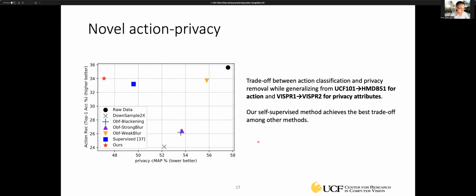We also did the evaluation on novel action privacy attributes, which means some of the action privacy attributes are unknown during the training. So this is the result. Based on the plots here, our method has slightly higher action performance than the supervised approach, but the privacy accuracy is much lower than the supervised approach. So our method is able to generalize well on the novel privacy attributes.